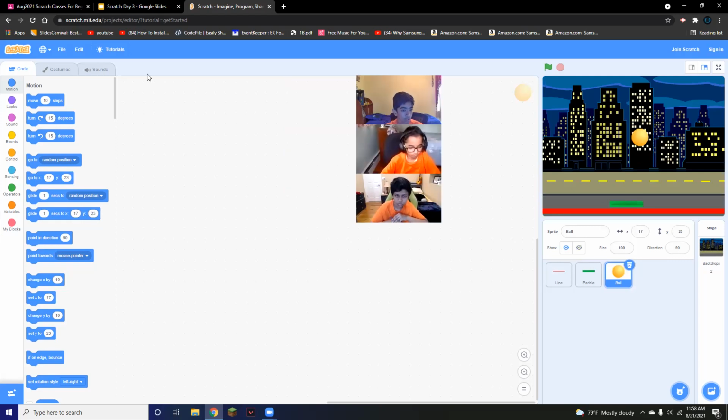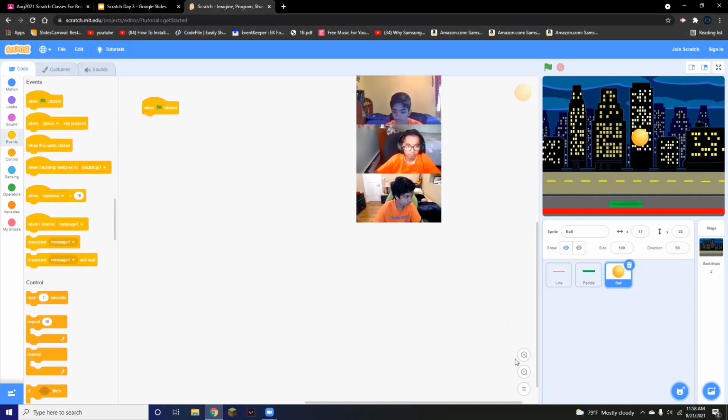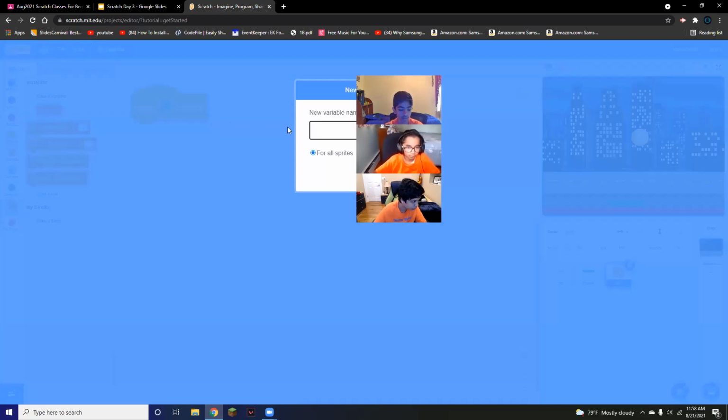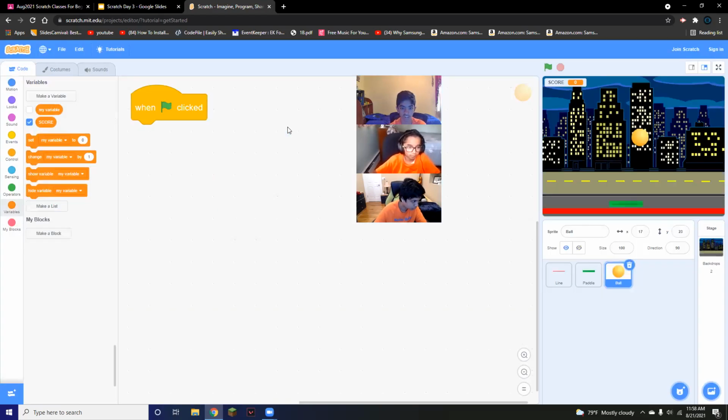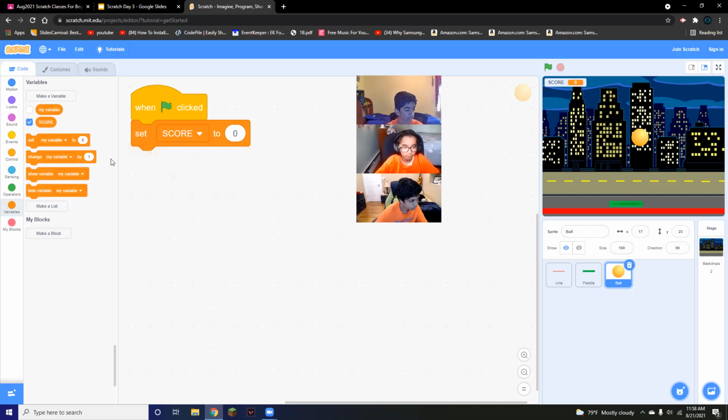So what we're going to be doing is first coding the ball. You're going to have the ball clicked, and then you're going to go to the events section. Remember this when clicked block. This is there when you start every program. The first thing we're going to do is actually make a variable. We usually do this at the end, but we're going to do this at the beginning, because we need our score to be set to 0 at the beginning each time. So we're going to set score to 0 at the beginning of every program.